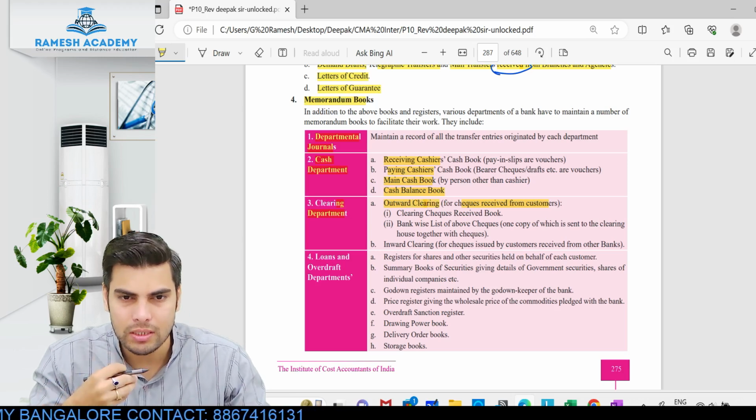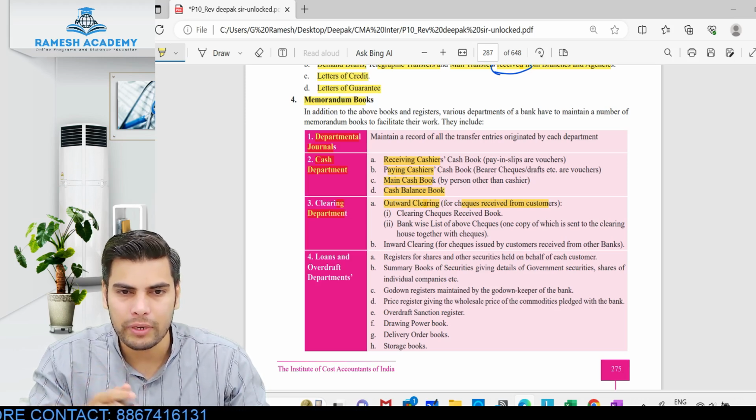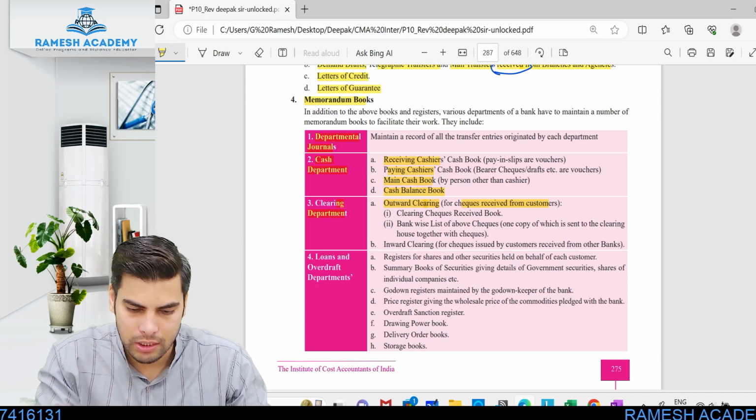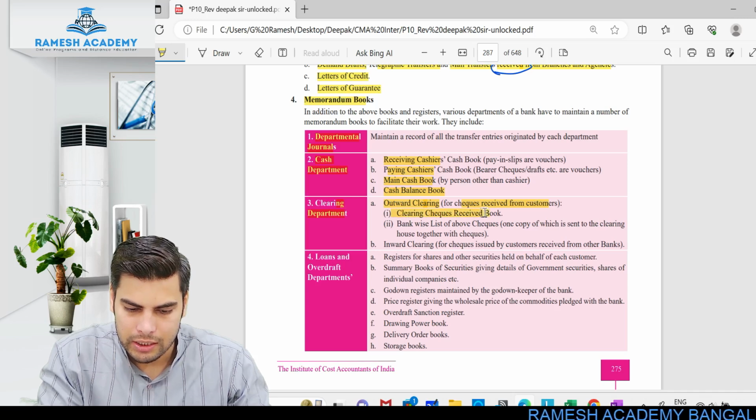So these checks, whatever the banking company collects from the customers, which the customers have deposited, right? They'll be sending them for clearance. So they'll be maintaining a separate register with respect to the same. Clearing check received book.